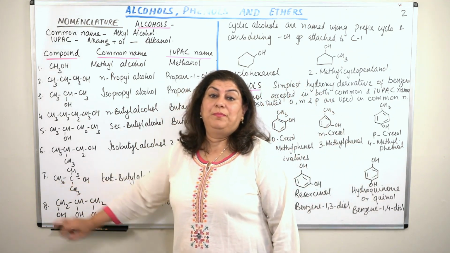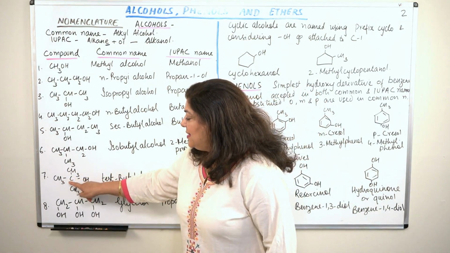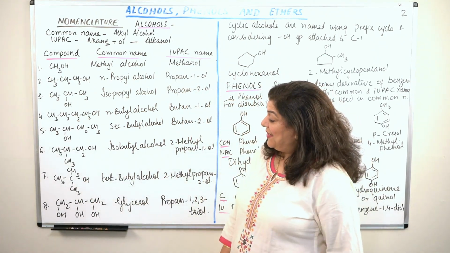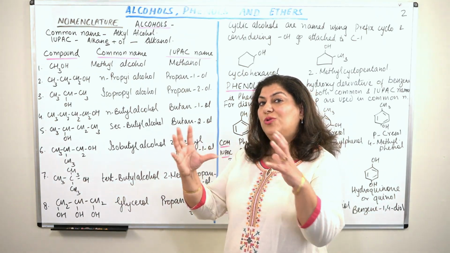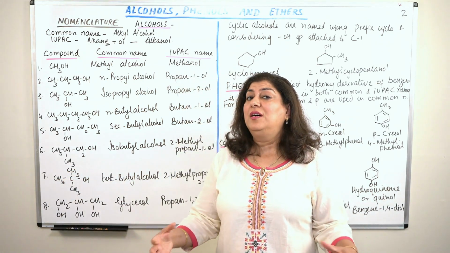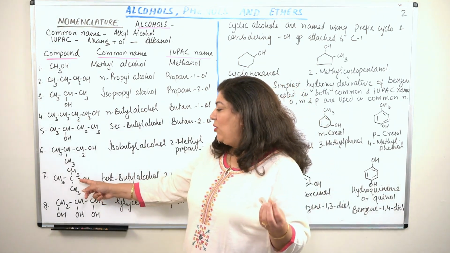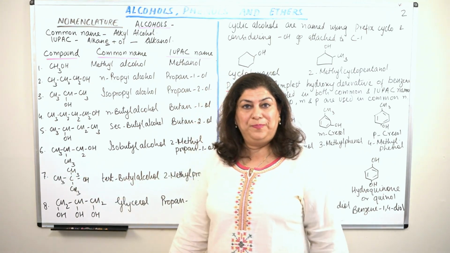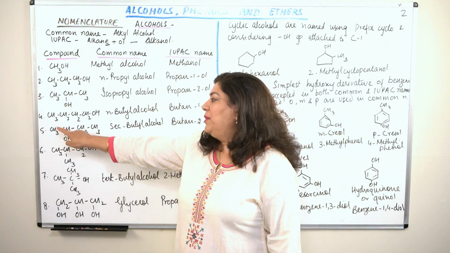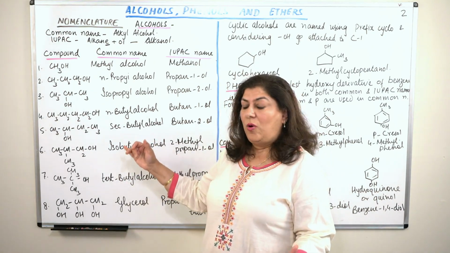Let us now come to the next compound, that is the 7th compound. This has CH3, C, CH3, CH3, OH. Right? What do we see here? According to common nomenclature, we count the total number of carbon atoms. So this compound appears to have 1, 2, 3, 4 carbons. So it is a butyl alcohol. But how do we tell that the OH is attached to this carbon? As I told you, when the OH is attached to a carbon which is attached to 2 other carbon atoms, we call it a secondary butyl alcohol, if it is butyl.